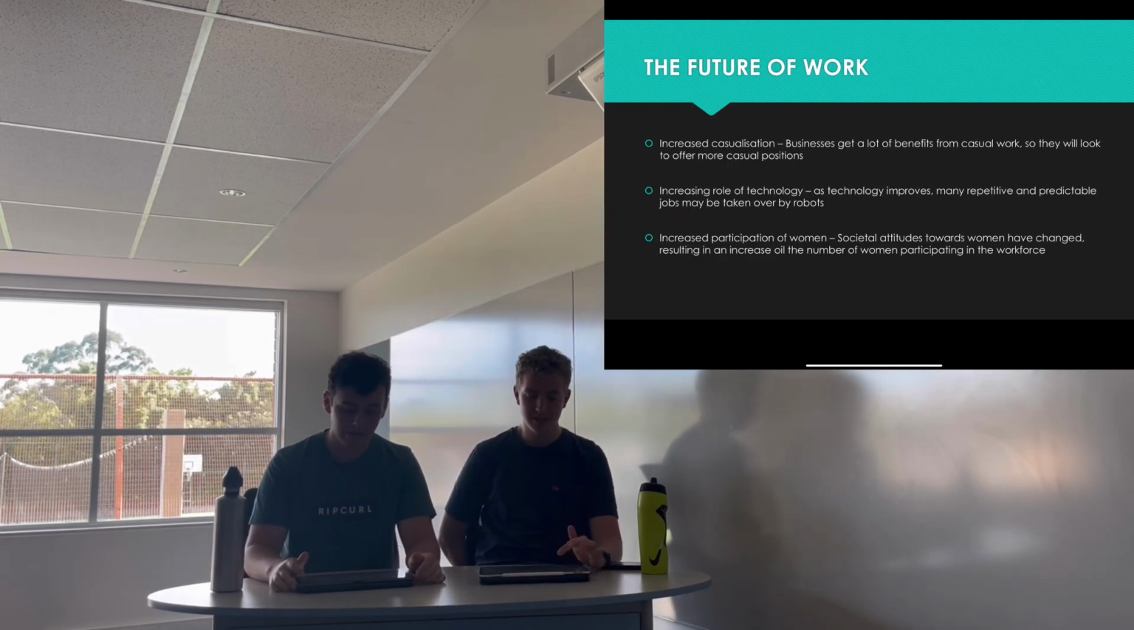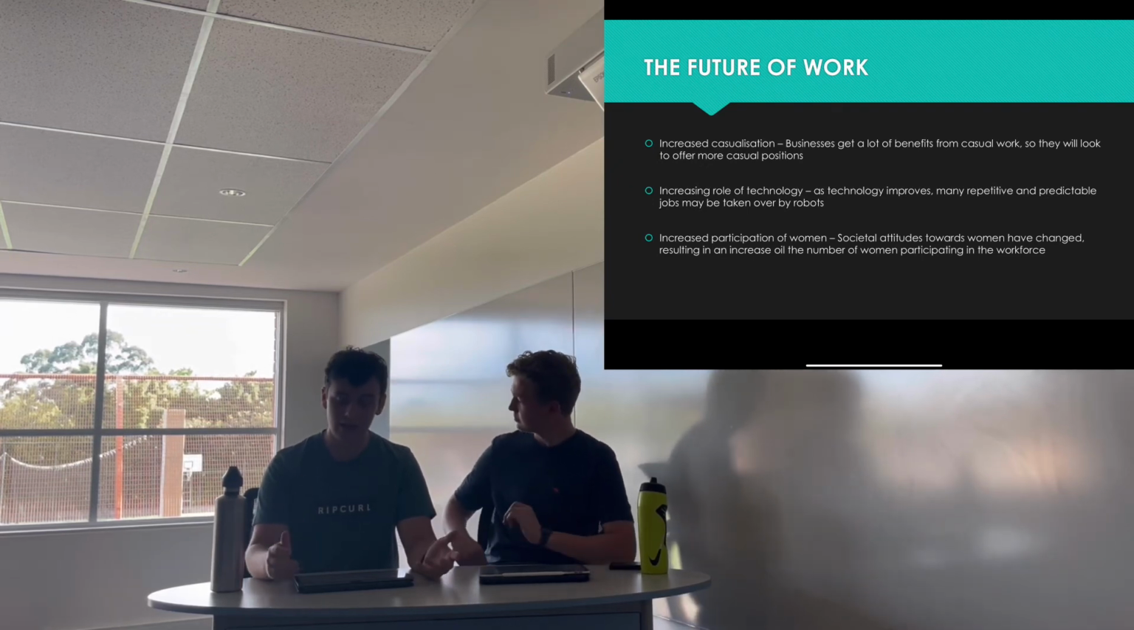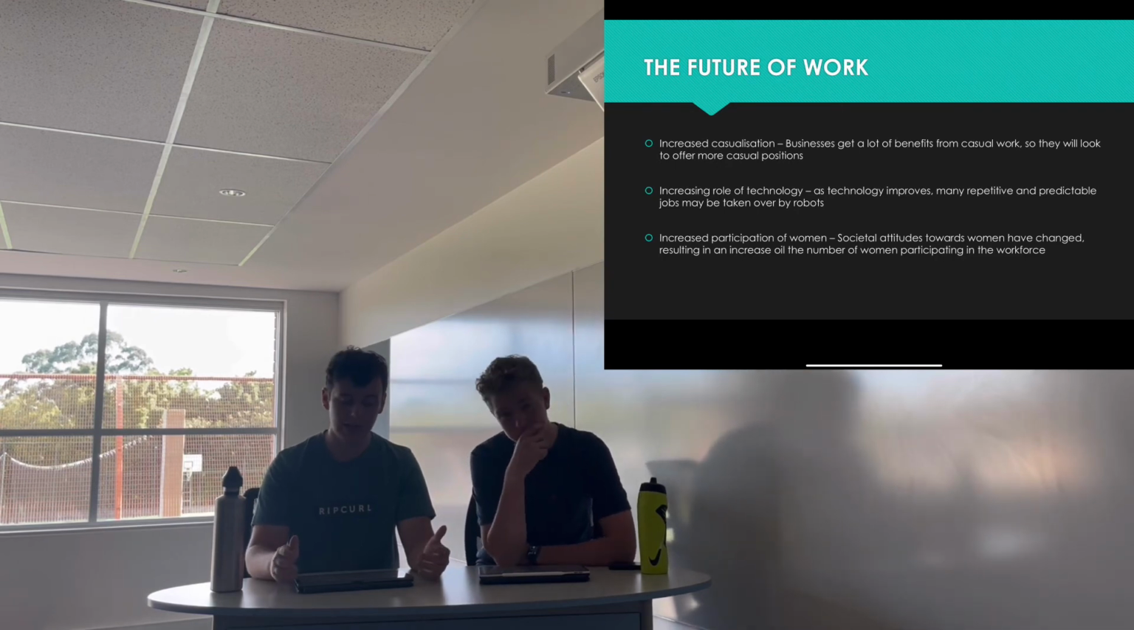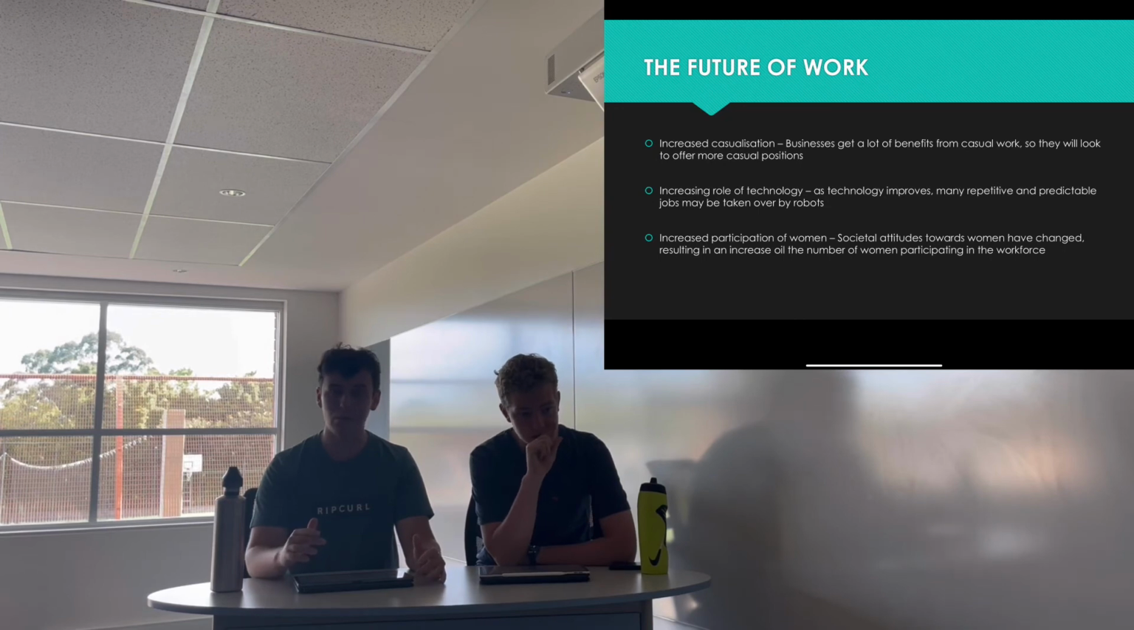Now we move on to the future of work. There are three main avenues where we see the future of work going. Firstly, an increased casualization of the workforce. As businesses get a lot of benefits from having a more casual working base, like avoiding paying their entitlements and being able to have their workforce fluctuate with business performance, they're looking to offer more casual positions.